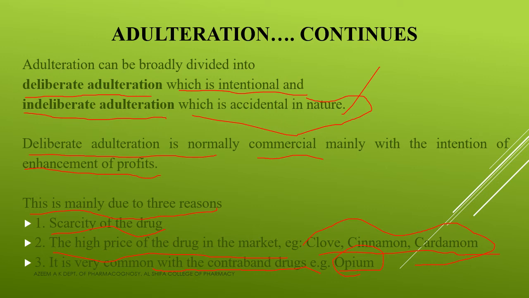And this deliberate adulteration may be due to three reasons. The first one is the scarcity of the drug. The second is the high price of the drug in the market. Examples are clove, cinnamon, cardamom, etc. And the third is that it is very common in the case of contraband drugs like opium, etc. Clear? So now we can look at the definitions of some terms.